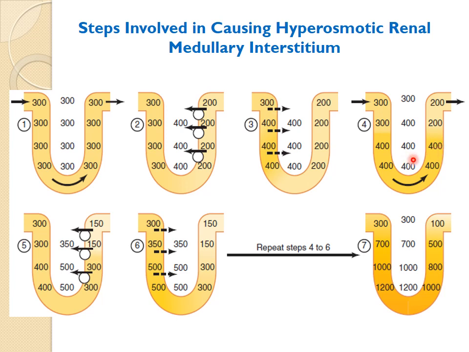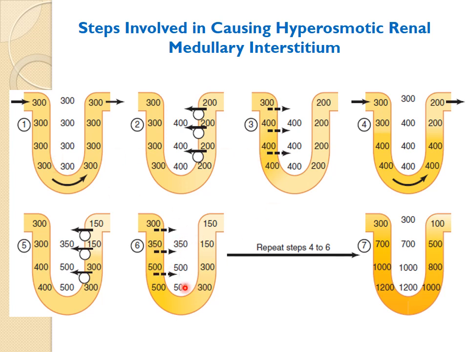So again, this osmotic equilibrium will cause the reabsorption of solute from the ascending limb here. Okay, so reabsorption of solute from the ascending limb again creates the osmotic gradient, a concentration gradient of 200 between the ascending limb and the interstitium. Okay. Then again in the descending limb there will be reabsorption of the water, so that will cause the equilibrium of concentration between this tubular fluid and the interstitium.